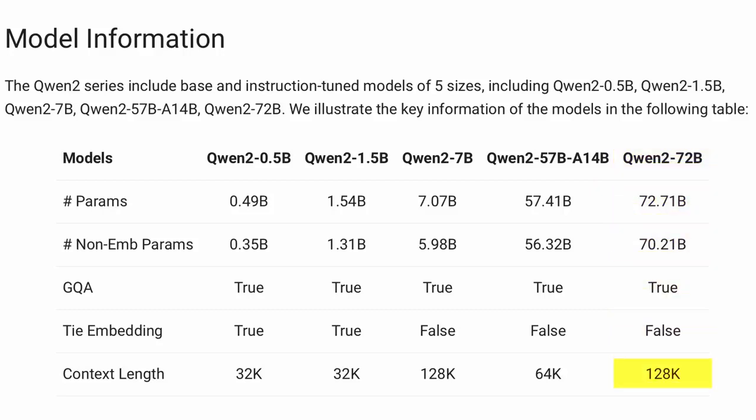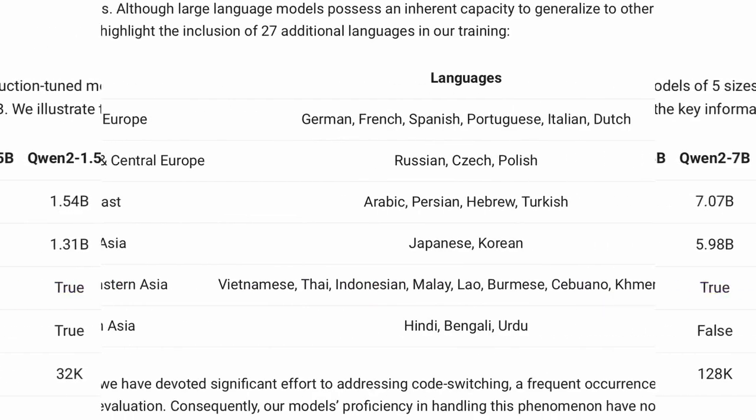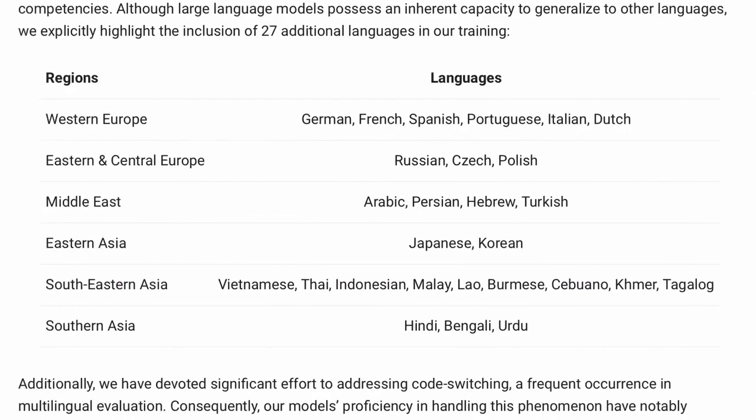The models I'm most excited about are these three smaller ones, because I believe small models are the future. They are small and can run on almost any device these days. We'll check them out later in the video. Another great thing is that they have implemented GQA in all the models, so the inference should be much faster without a loss in quality. Next, these are the languages that it now supports. It supports almost 29 languages.